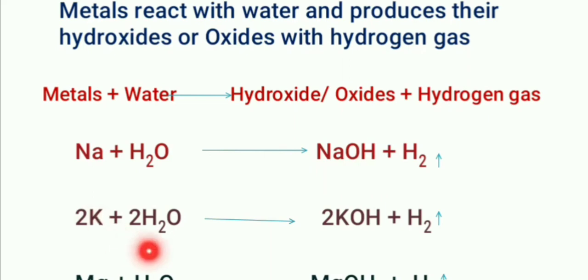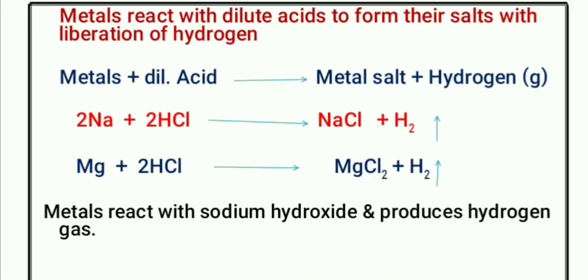We know that. Potassium reacts with water and forms potassium hydroxide. Simply, some metals directly react with water and form hydroxides. Magnesium reacts with water and forms magnesium hydroxide. But in this reaction, we have to see that a gas is produced, and this gas is called hydrogen gas. In the reaction, hydrogen gas is evolved.